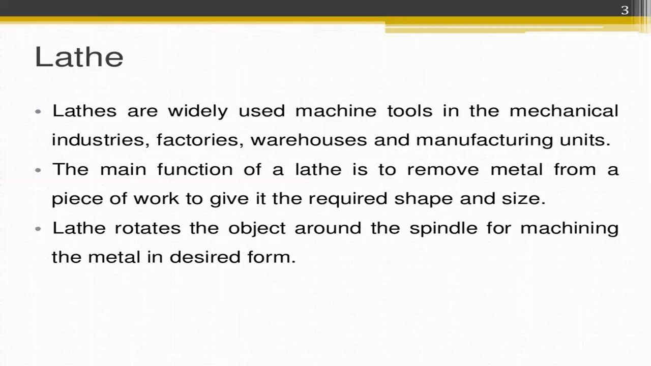The lathe rotates the object around the spindle for machining. The metal is brought into the desired form. The lathe rotates the spindle, the chuck and the workpiece. At that time, the tool will be stationary. Then the tool will be moving forward towards the spindle and will achieve the desired form of the workpiece.